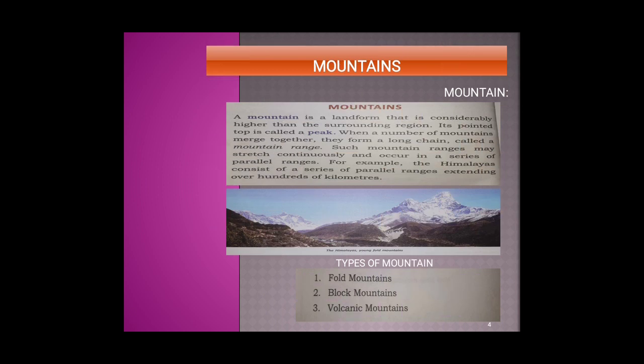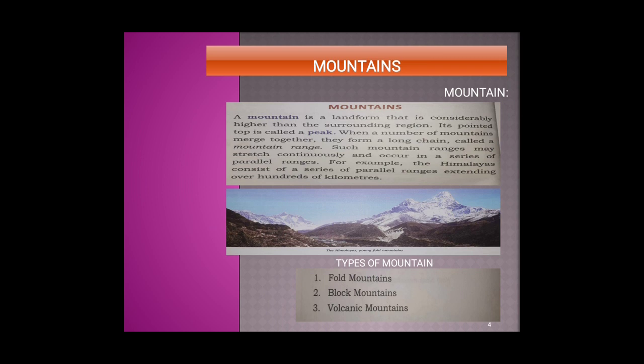Now let us see what are mountains. Mountain is one of the major landforms of the earth. A mountain is considerably higher than the surrounding region. It is pointed at the top and is called peak. When a number of mountains merge together, they form a long chain called mountain range. For example, Mount Everest is the peak of the Himalaya mountain range.